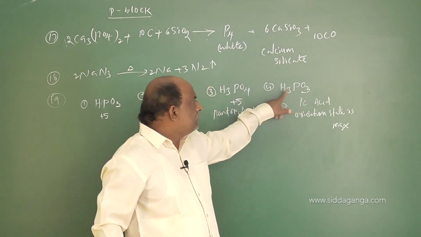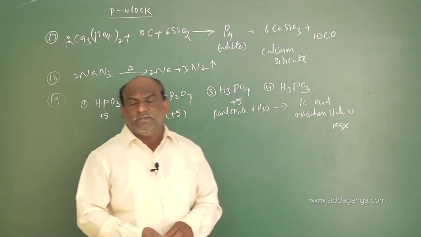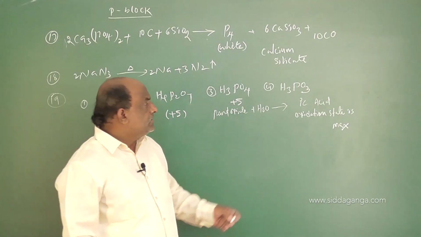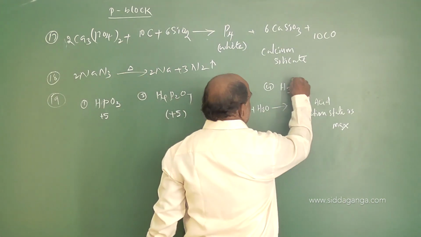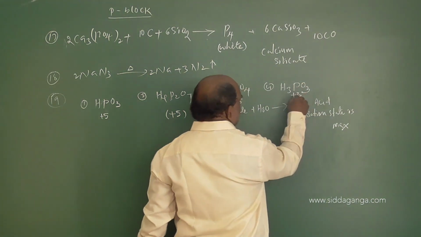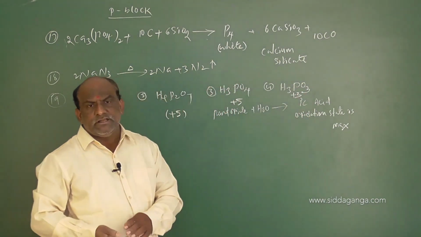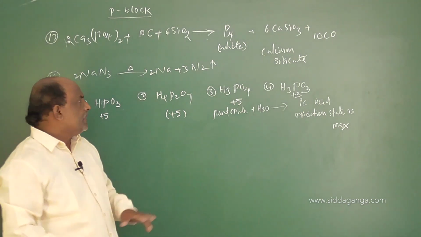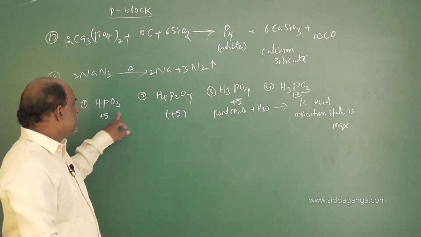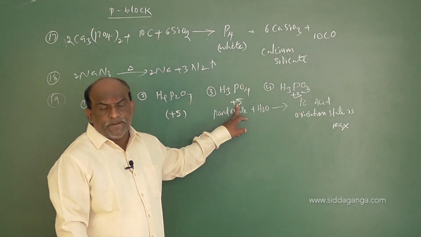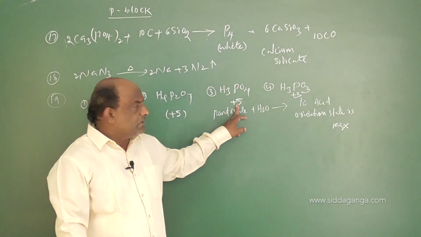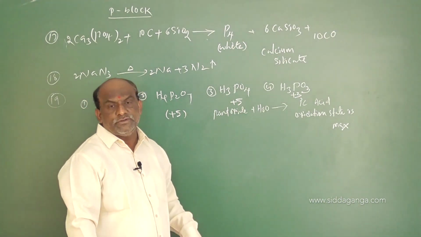And we come to the last example, H3PO3. 3 oxygens, 3 twos are 6, 6 minus 3 is +3. So see my dear students, here it is simple logic. Based on this logic we have to find the correct option. Options 1, 2, 3 are +5, +5, +5, exhibiting maximum oxidation number.